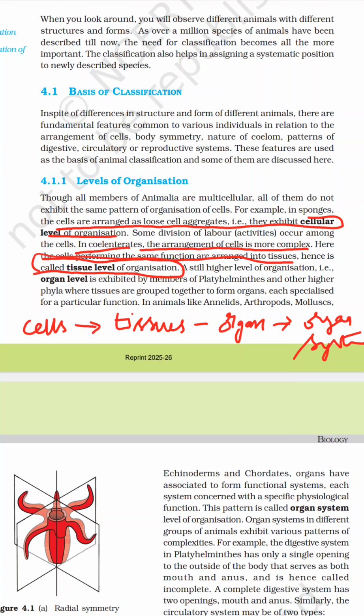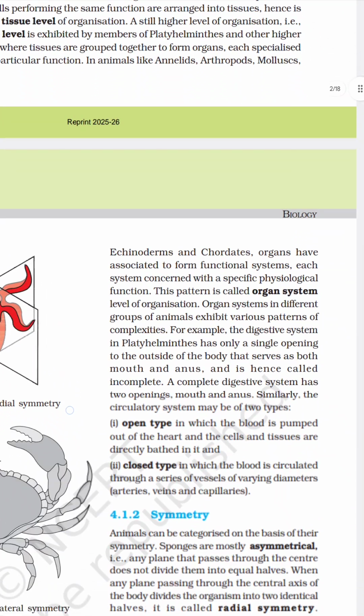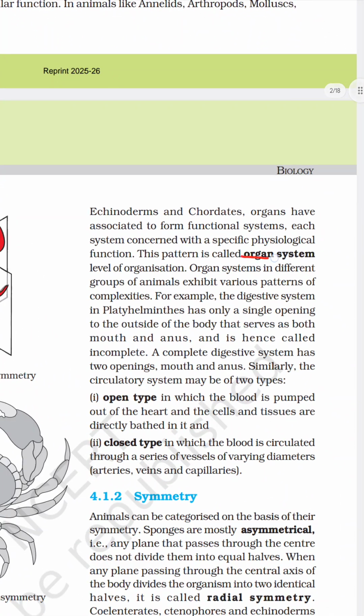As we go to a higher level of organization, in Platyhelminthes and other higher phyla, it forms organs. All tissues together form the organ, so it exhibits the organ level of organization. Whereas in further animals, annelids, arthropods, molluscs, echinoderms and chordates, they exhibit the highest level of organization, which is the organ system level. Organ systems in different groups of animals exhibit various patterns of complexity.